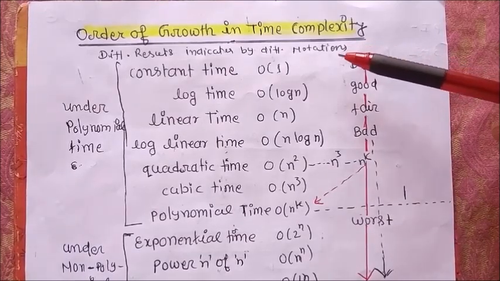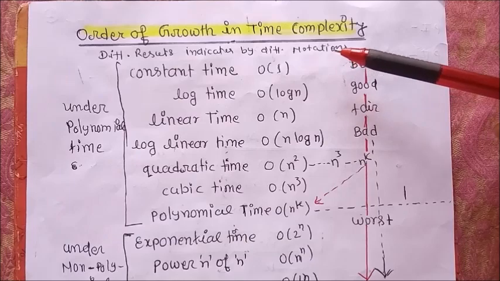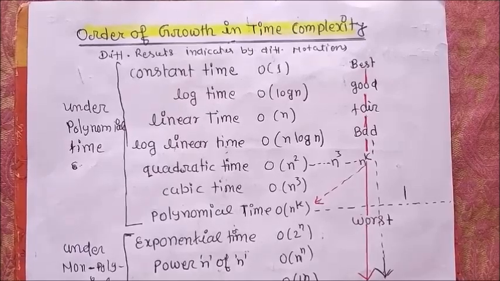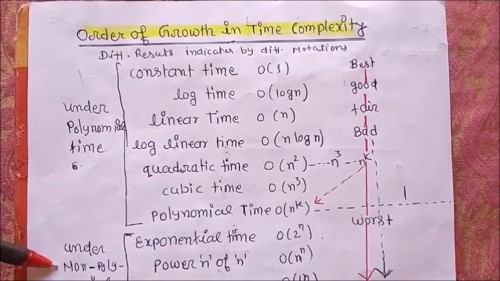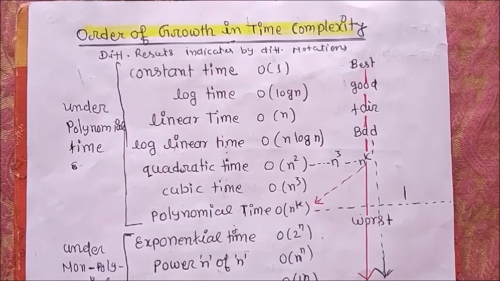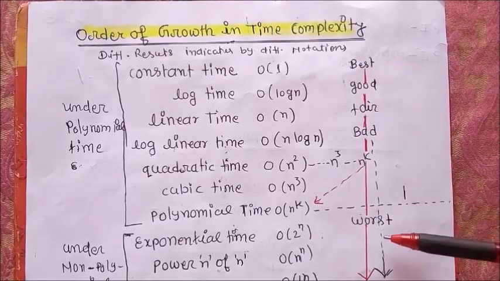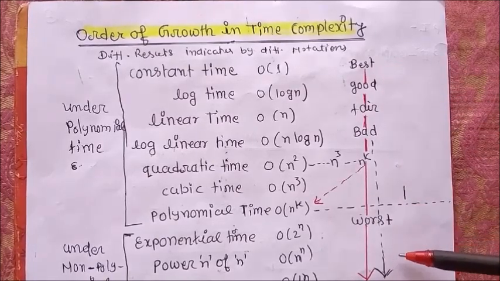So we divide all this specific set of notations into two parts, one for polynomial time and one for non-polynomial time. So there is a boundary between the polynomial time algorithm and the non-polynomial time algorithm.